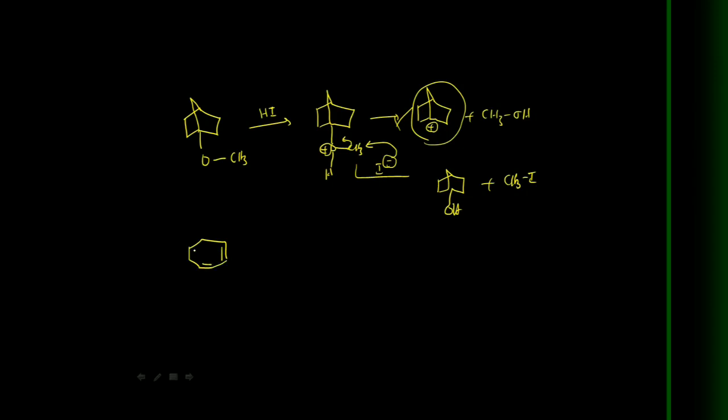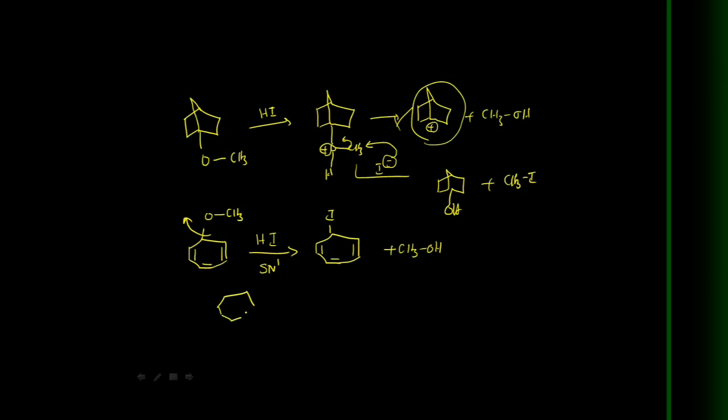This is a 7-member ring, and here in this case CH3. Suppose this compound reacts with HI. After protonation of this oxygen, here we can get the stable carbocation. So it follows an SN1 mechanism. That pi bond, this pi bond. So here this is the iodide and methyl alcohol. That follows the SN1 mechanism because this carbocation is more stable.